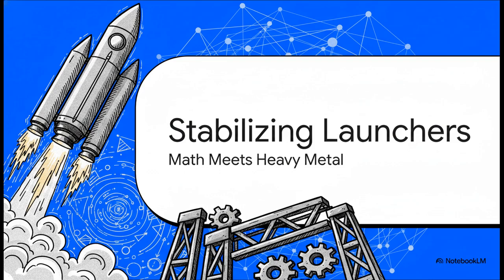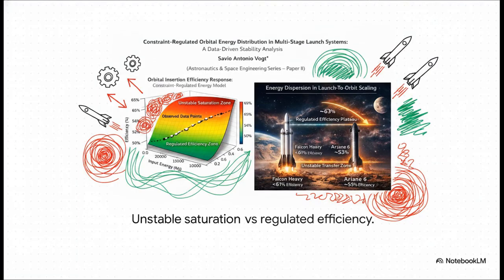Okay, jumping into Section 4, Stabilizing Giant Launch Vehicles. Basically, where math meets heavy metal. So we are taking that exact same structural safety switch that applies to prime numbers, and we're dropping it straight into aerospace engineering. In modern spaceflight, we see these persistent, nagging inefficiencies when scaling up. Merely pumping more input energy into massive systems like SpaceX's Starship, ESA's Ariane 6, or India's LVM-3 pushes them right out of the regulated efficiency plateau and straight into the unstable saturation zone. You just do not get proportional gains for the energy you're putting in.